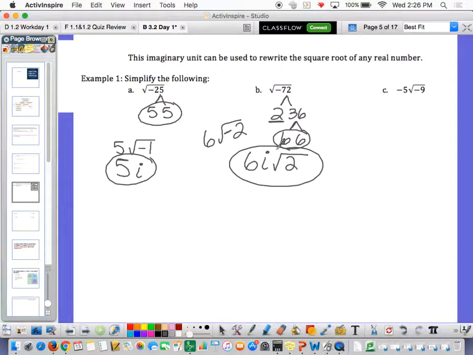All right, on C, if you look at C, you've got, oh boy, who's in trouble now?